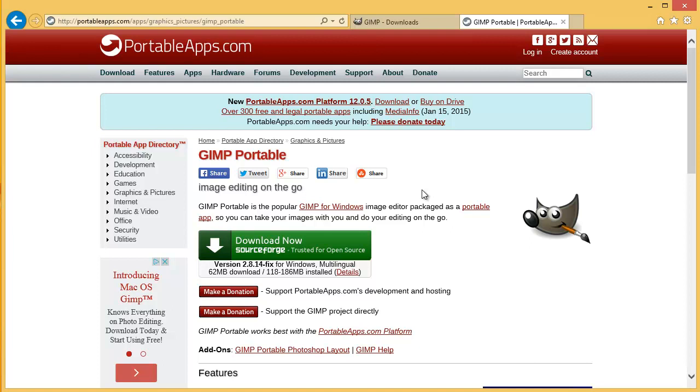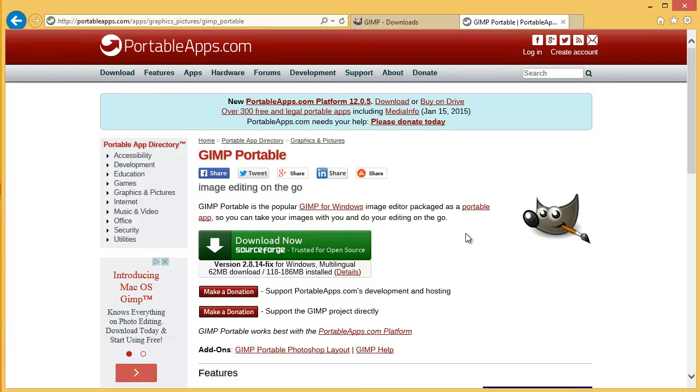Once you get to the GIMP Portable page, it's just a download from SourceForge. If you can't spot it right off, the URL is right up here, and you just type that into your browser.